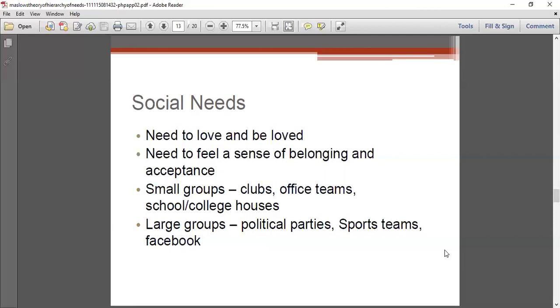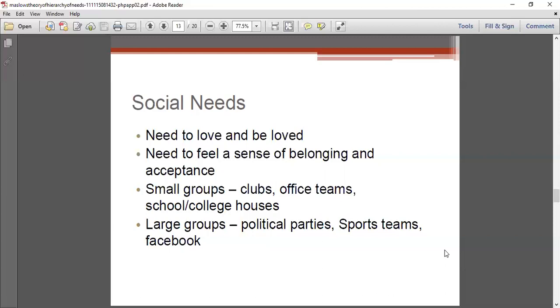A small group means, see, a small circle of friends, membership in a club, our office team members, in school, in college, in houses. This is a social group where we can develop that sense of love and of being loved, or the sense of belonging.